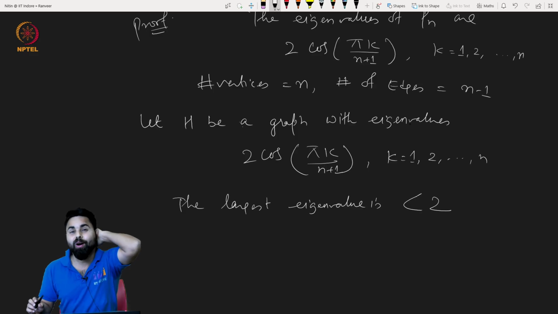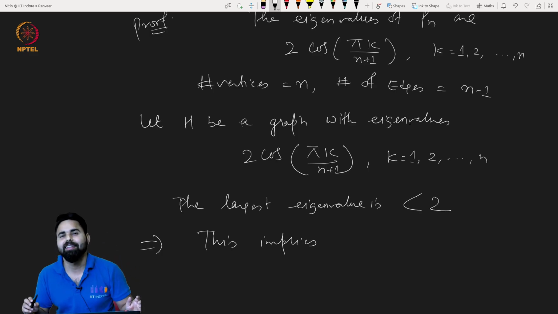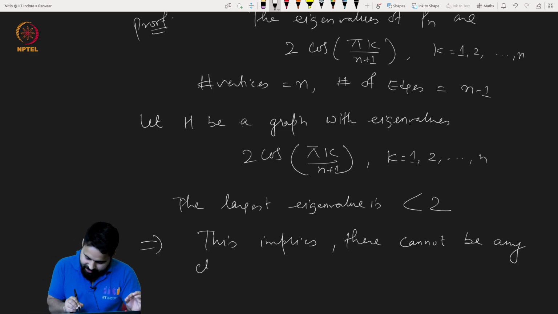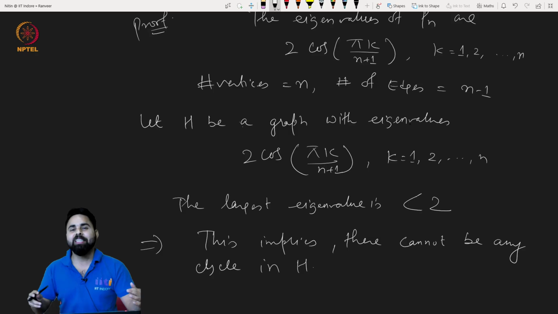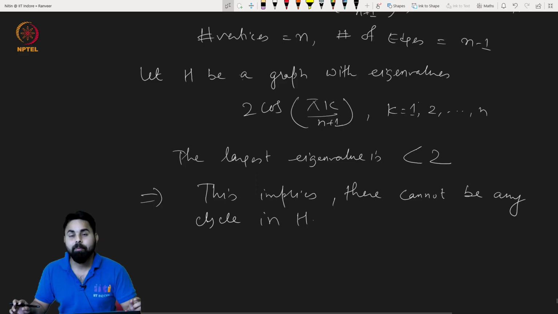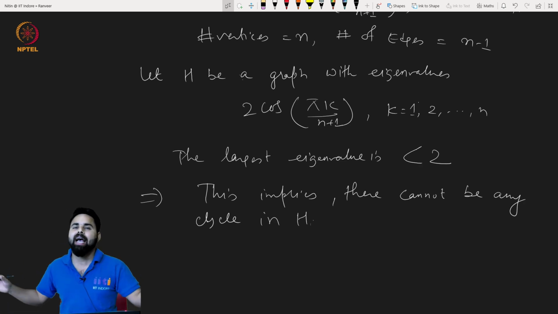That implies there cannot be any cycle in H. Because a cycle has the largest eigenvalue 2, by the interlacing theorem, a cycle cannot be an induced subgraph.